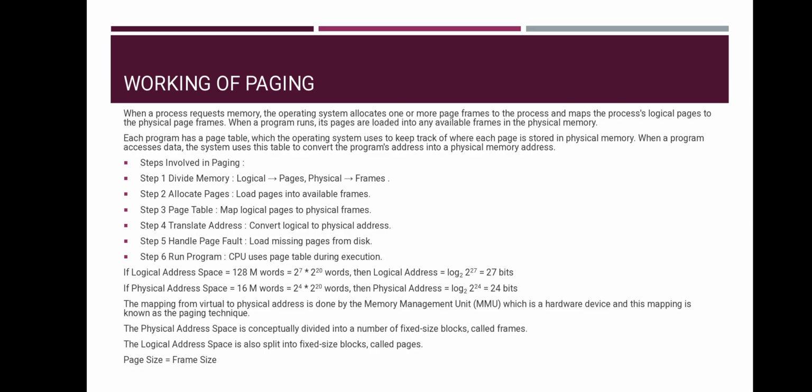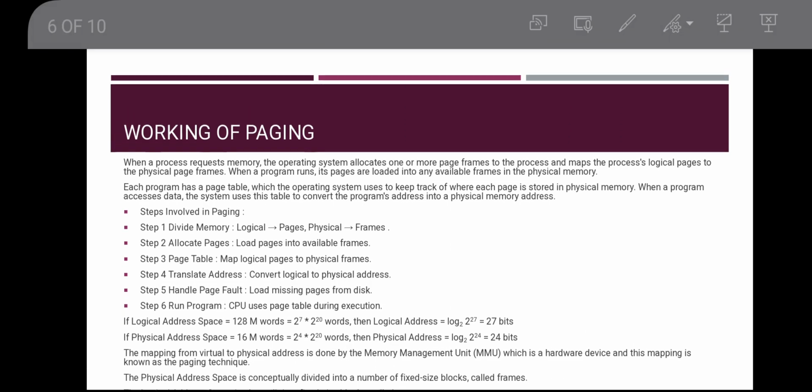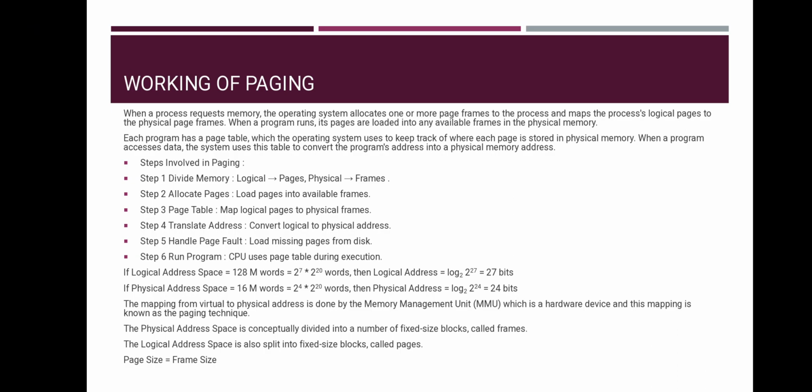Now let's look at how paging works. When a process requests memory, the operating system allocates one or more page frames to the process and maps the process's logical pages to the physical page frames. When a program runs, its pages are loaded into available frames in the physical memory. Each program has a page table which the operating system uses to keep track of where each page is stored in physical memory. When a program accesses data, the system uses the table to convert the program's address into a physical memory address. There are a few steps involved in paging.